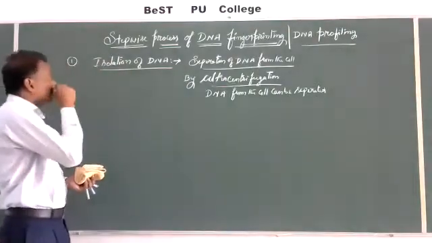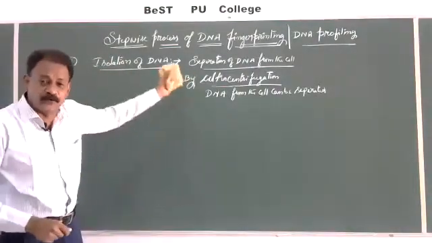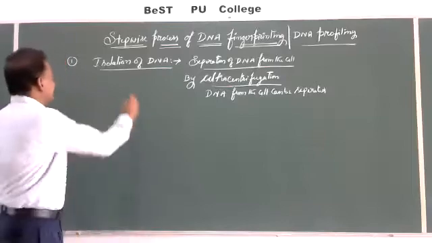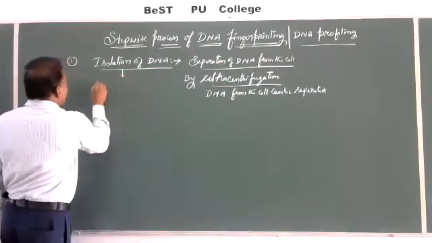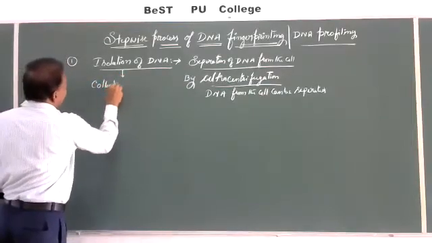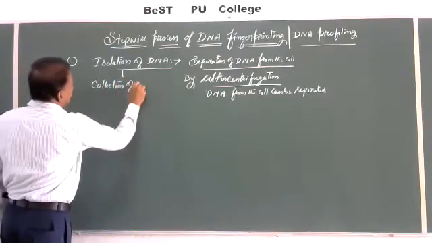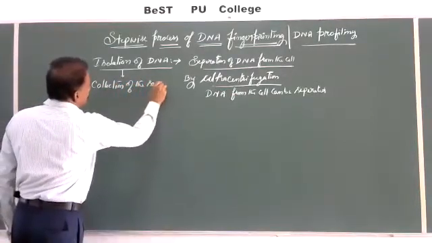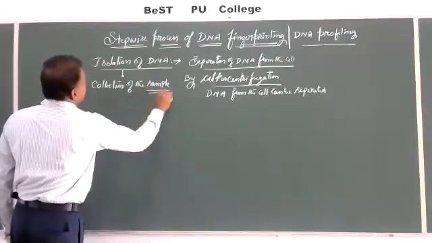Then question comes, sir, from which cell are you going to isolate the DNA? For isolation of the DNA, first is collection of the sample. What does sample mean here?